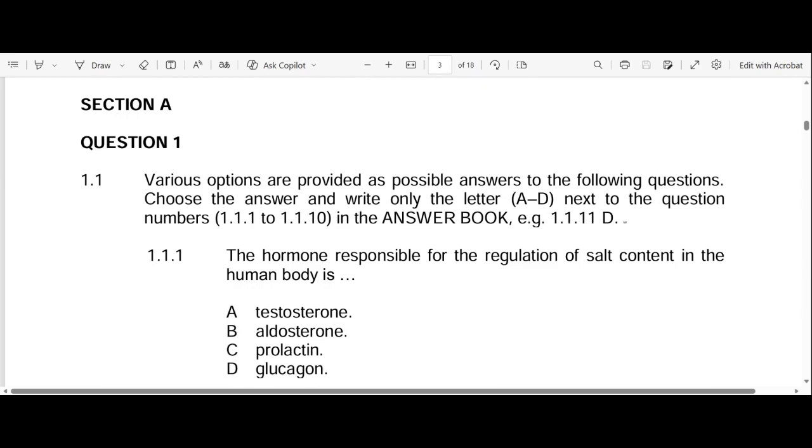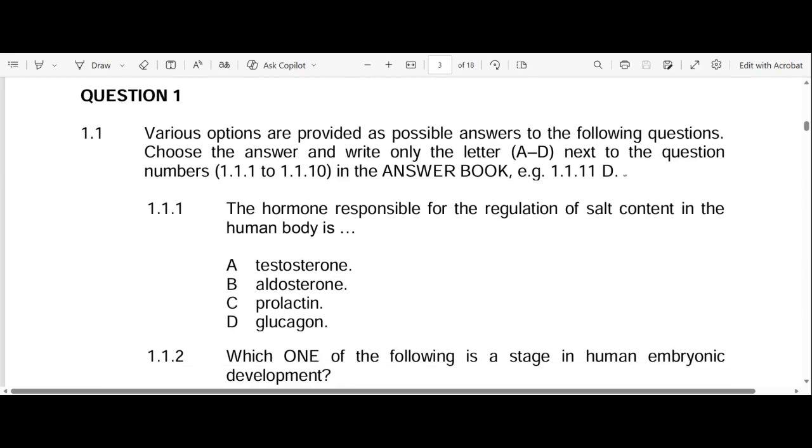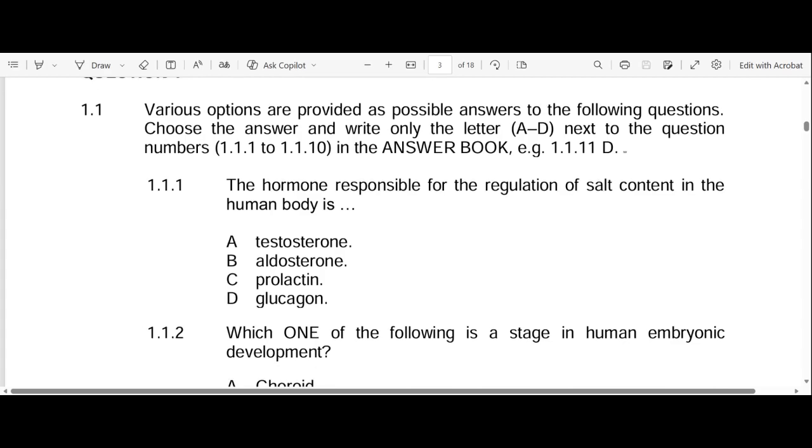Now let's get to question one. So question one, I won't read the statement there. I'll just go into the question. You already know the statement. It's a multiple choice. You know how you're supposed to answer, right? I'm just going to get into the question and assist you on how to approach such questions.